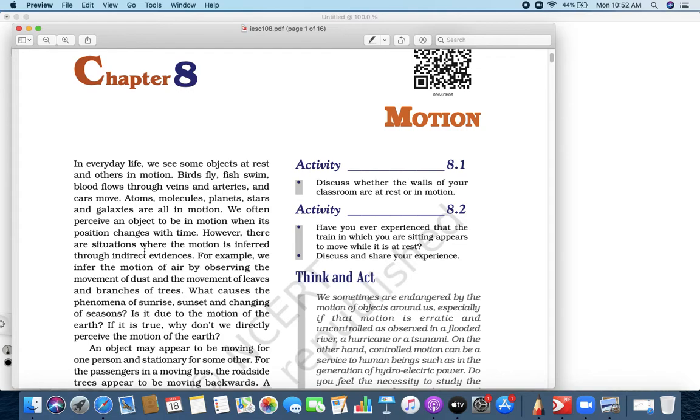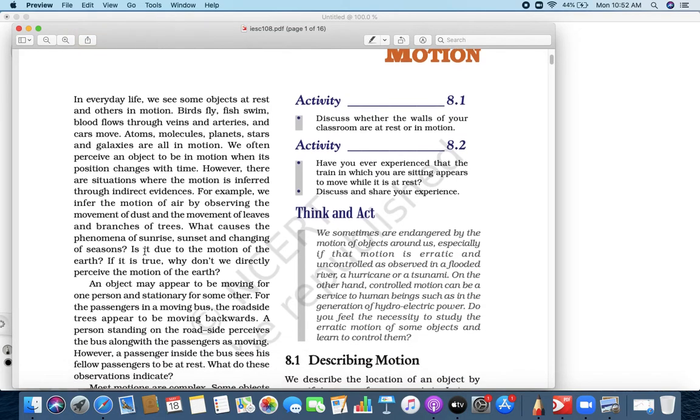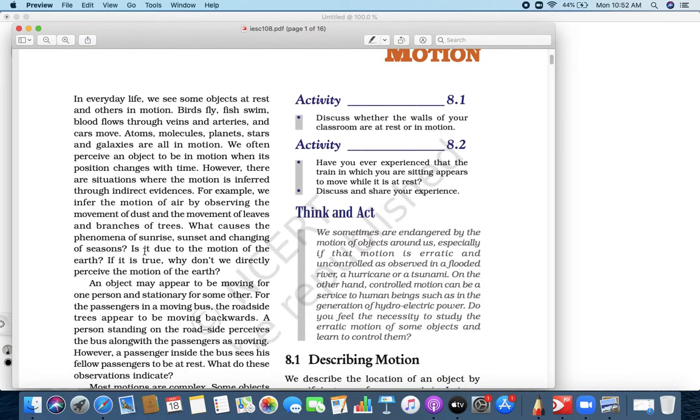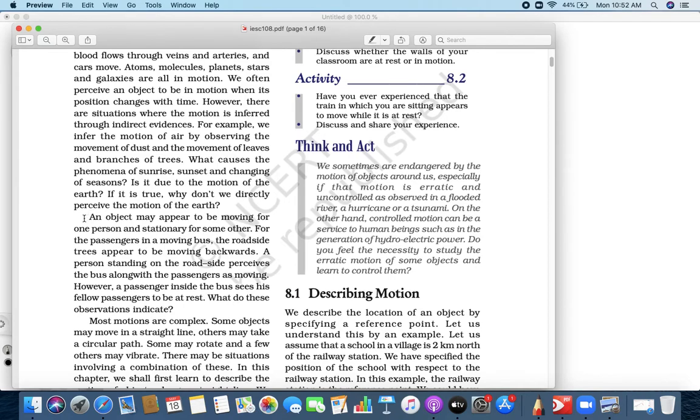Second thing, what causes the phenomena of sunrise and sunset and changes of season? Now that depends upon this thing, the weather and all, right? Now, as I was saying, any object may be moving for one person and stationary for the other.